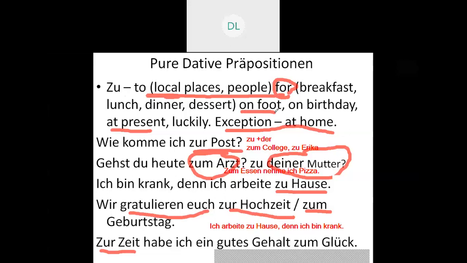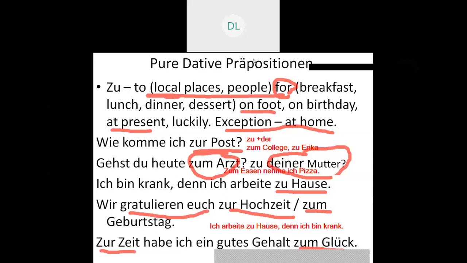On birthday, that is zum Geburtstag, we have discussed. In the same way, zurzeit, that is at present, currently. Luckily, if you want to say it in your dialogues or use it in sentences, that is your zum Glück. So please remember, that will help you a lot.